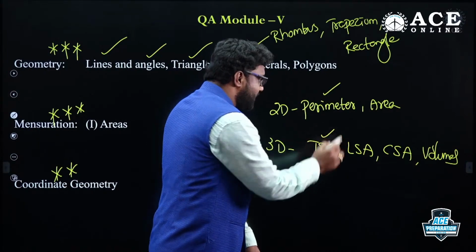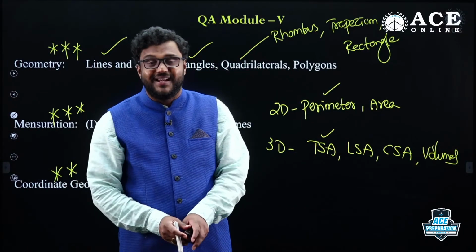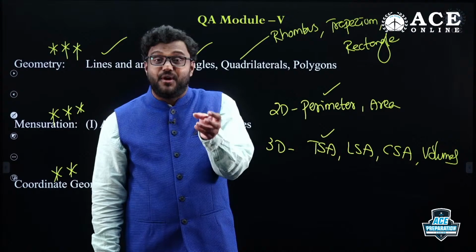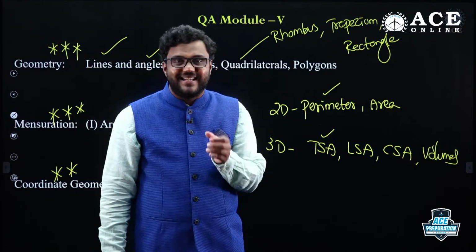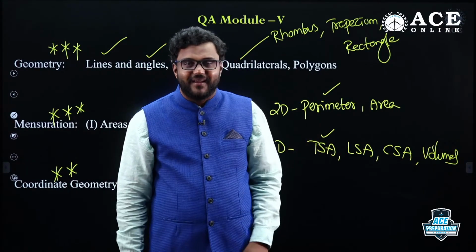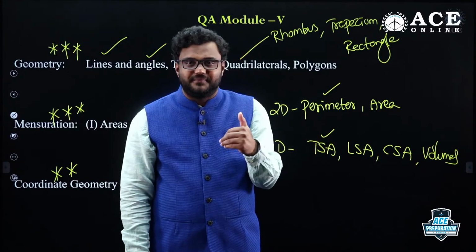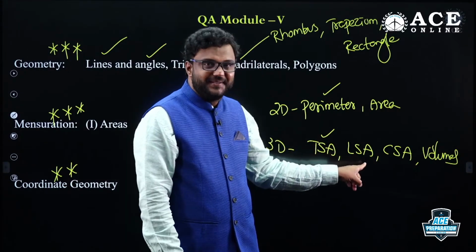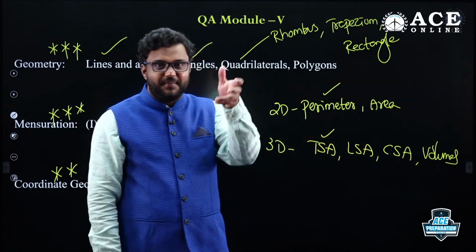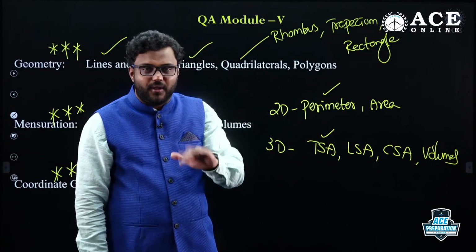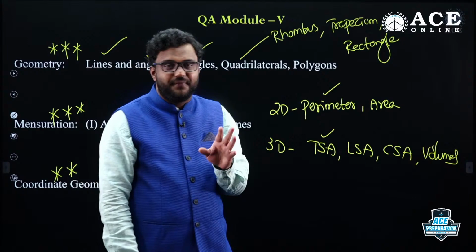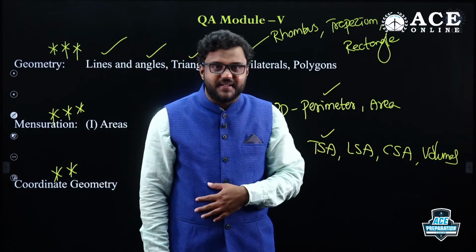It's similar to perimeter. Perimeter is for two-dimensional diagrams, whereas for three-dimensional diagrams, the sum of all exterior areas is nothing but the total surface area. When you ignore the top and bottom, it's nothing but the lateral surface area. For any three-dimensional diagram, if you ignore the top and bottom, what are the remaining areas? If you focus, that's nothing but the lateral surface area.